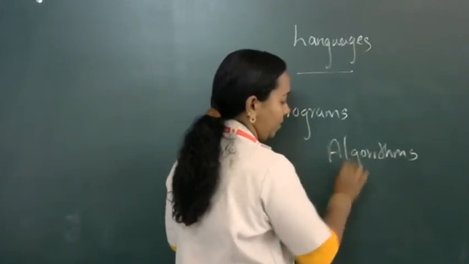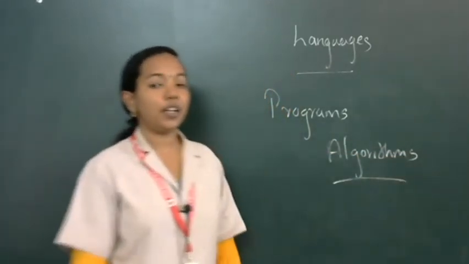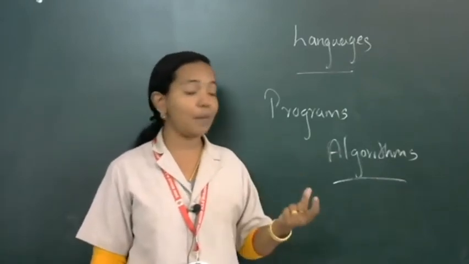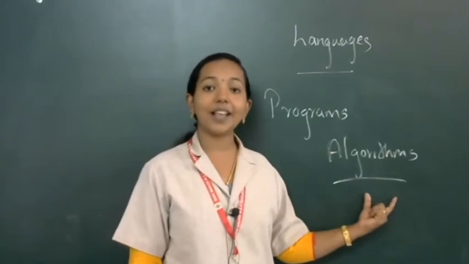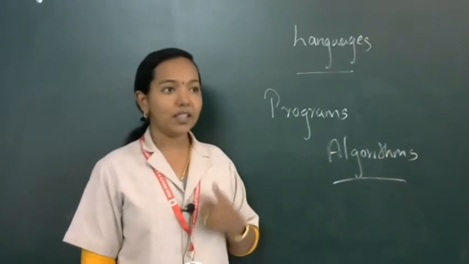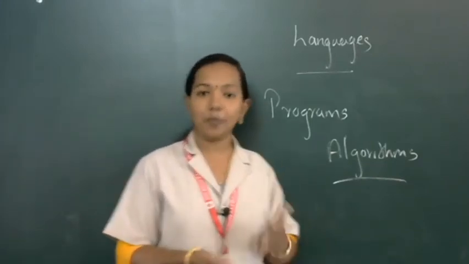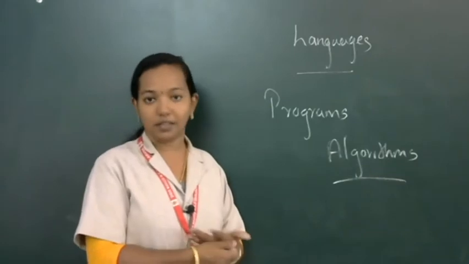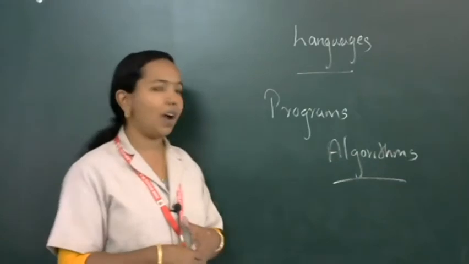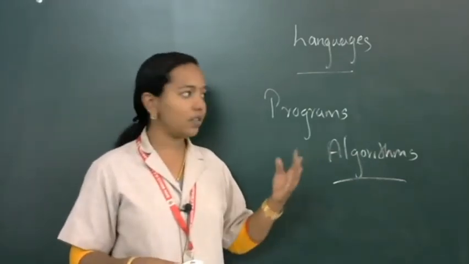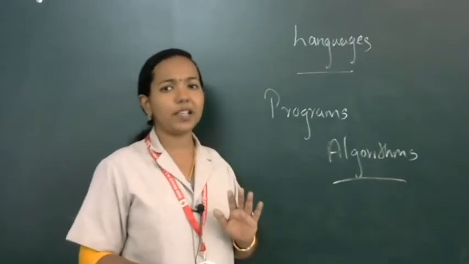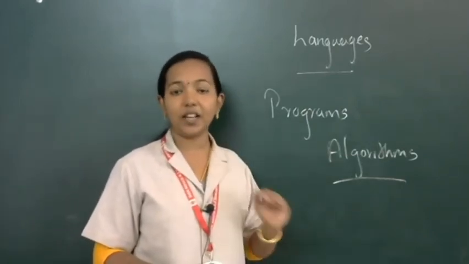Very important terms, because this year we are going to deal with different types of algorithm. Before the program coding, one step is there that is known as algorithm. Algorithm means a step by step of a problem. Suppose we are getting a problem: write a program to find the average of 3 numbers. If you are a beginner, that means you don't know the program, then you can't write a program easily, because first you want to study the step-by-step procedure. If you know the step-by-step procedure, then we can easily convert that into a program.